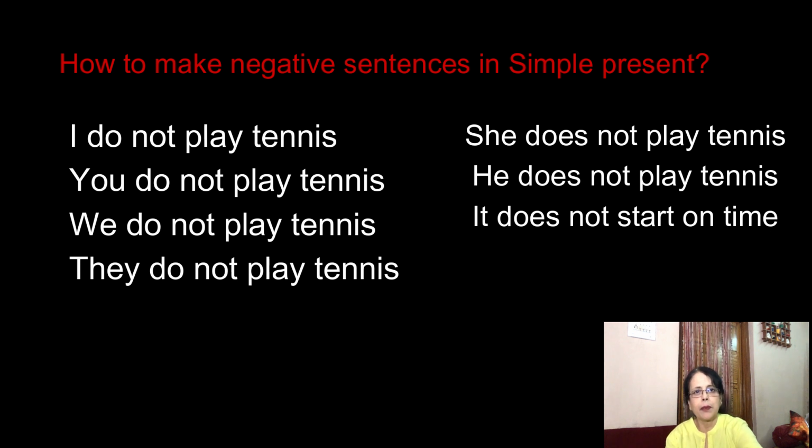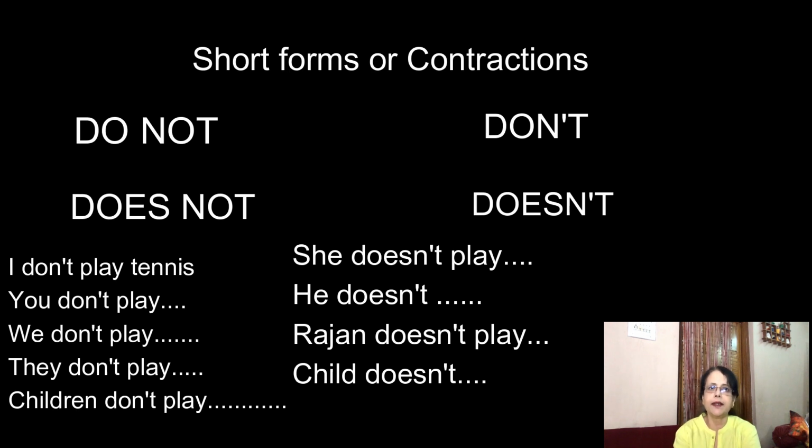Now children, for the convenience of our fluency while talking, we can shorten these forms. What does it mean? Instead of saying, I do not play tennis, we can say, I don't play tennis. That's called the short form, or they are also called contracted forms. And how do we make short forms? Let's see. Do not.